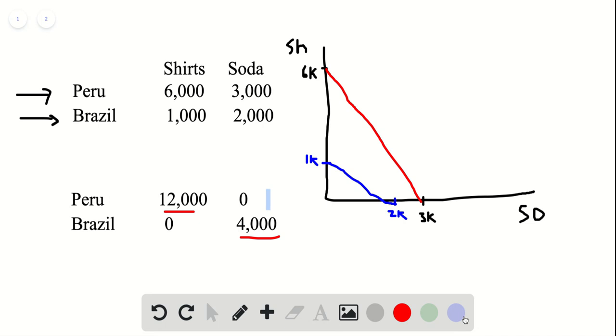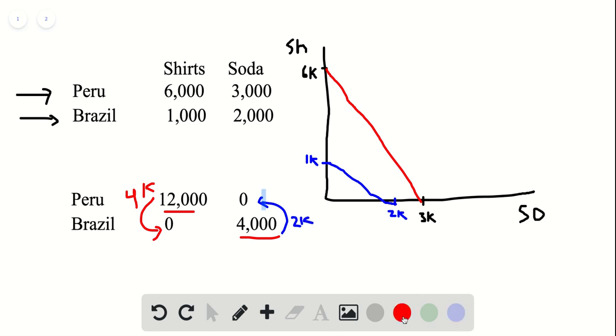So let's say that Peru wants to give Brazil a total of, let's say, 4,000 shirts. And in return, Brazil will give Peru 2,000 sodas.